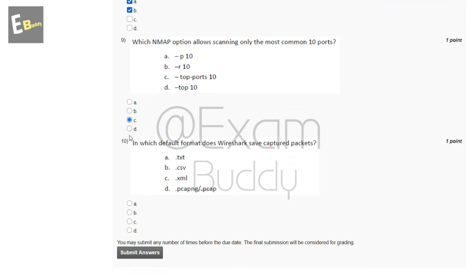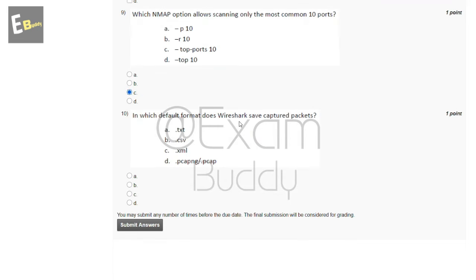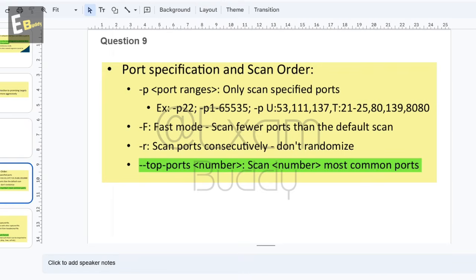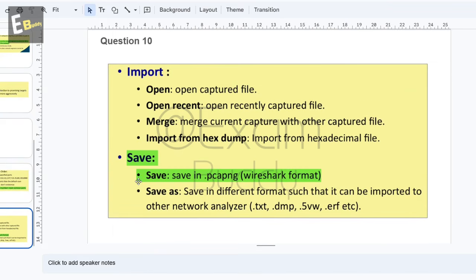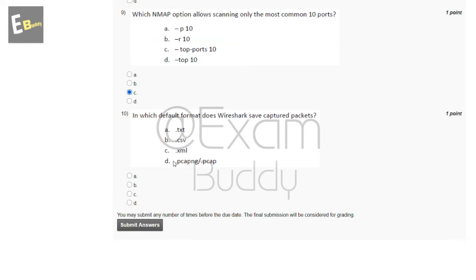Now the tenth question is: in which default format does Wireshark save captured packets? So these are the options, and now let's check the answer of our tenth question. Wireshark saves in .pcapng format. So the answer of our tenth question is D.